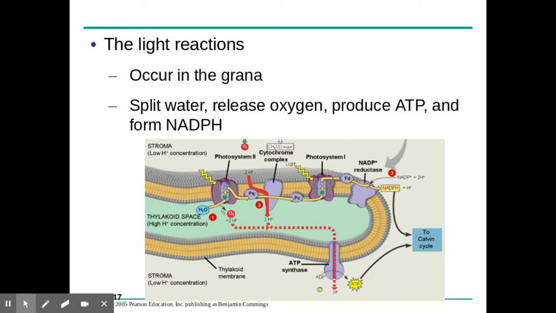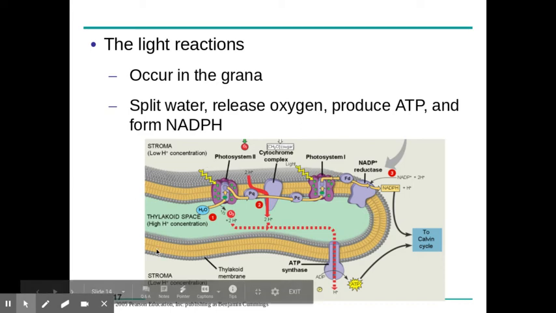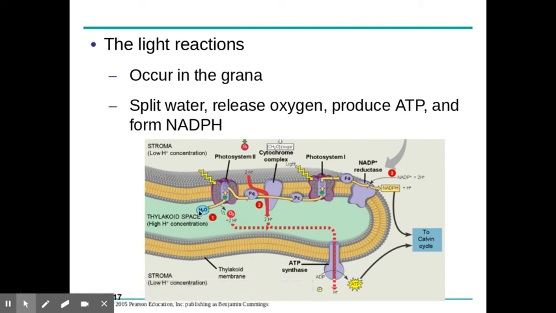This would be the light reactions. They do occur in the thylakoids. Grana is just a group of thylakoids. So this is a thylakoid membrane right here. And the first step is to split water. That would happen right here. And when water splits, you can see there's oxygen and then hydrogen ions. But it lost electrons, and electrons would be boosted through here.